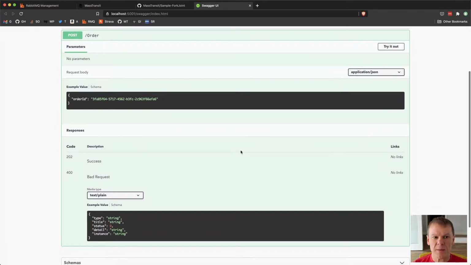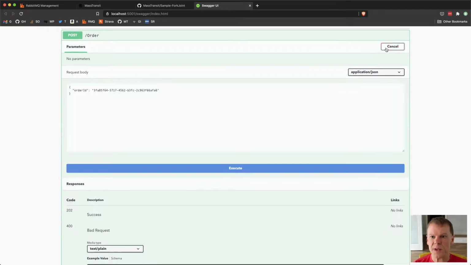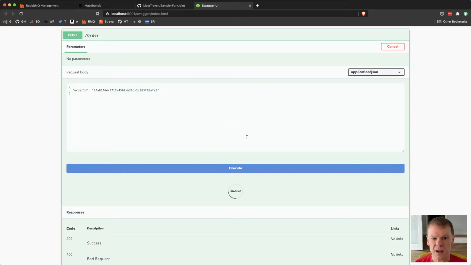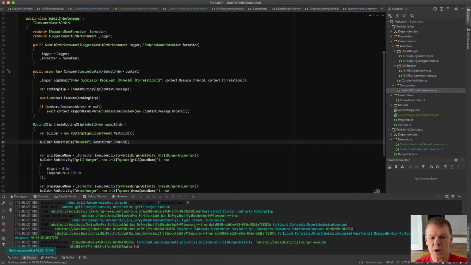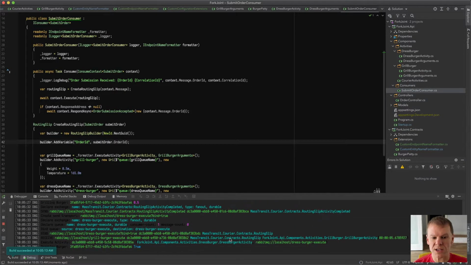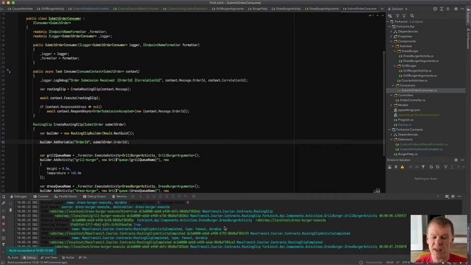The one thing to remember from yesterday is when we ran the order and submitted it, this completed right away, but it's still running over here. We're grilling it, the grilling is still going on, we dressed it, and all of that was happening in the background. So we've changed the dynamic. The burger isn't done within the request.